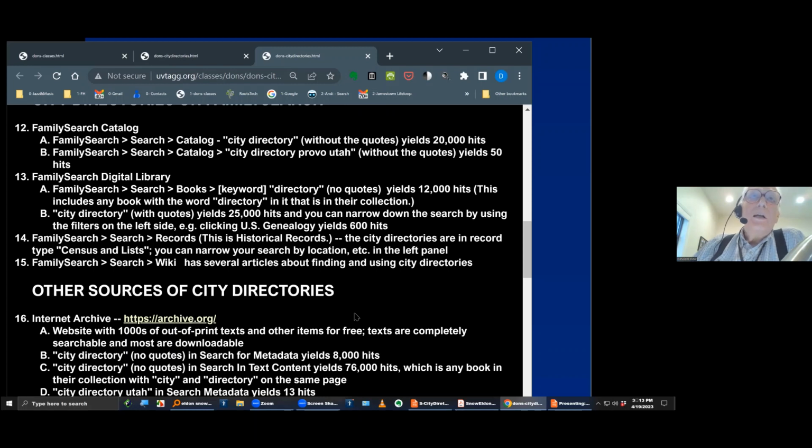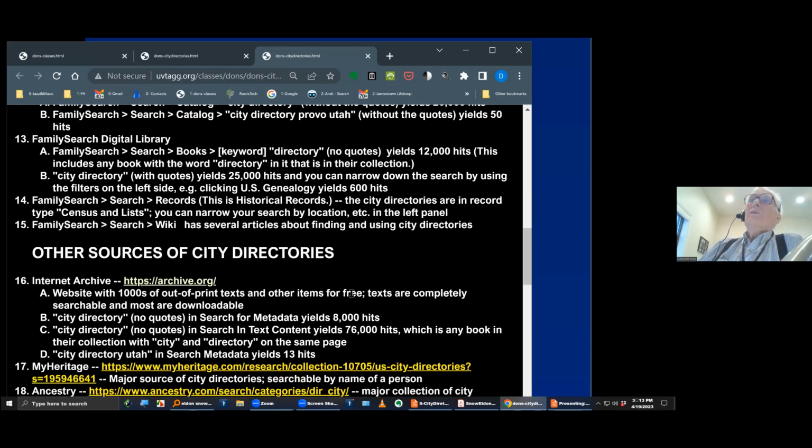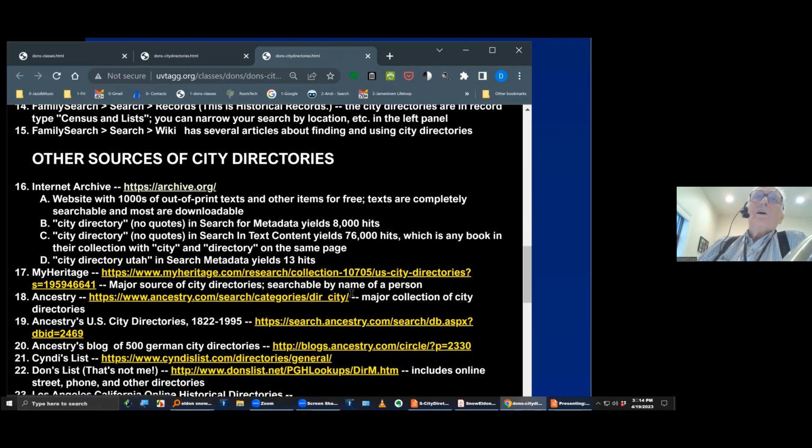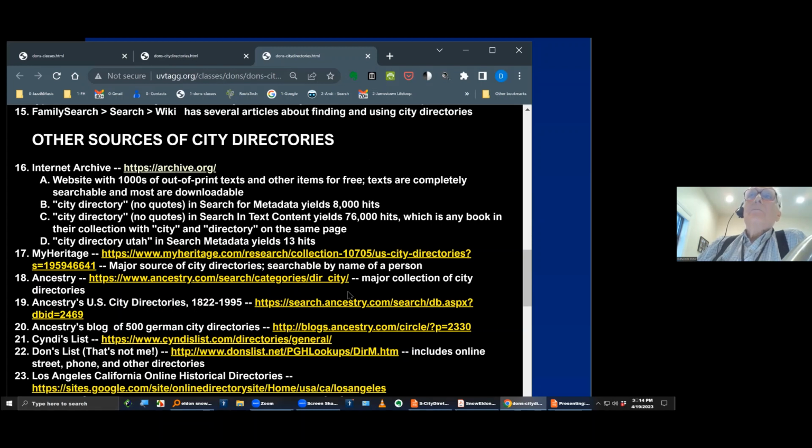Also on Family Search, item 14, you can find some city directories in historical records. There's a bunch of them stored in there that have not been completely indexed and so on. And there are several wiki articles on Family Search that tell you about the city directories. Then there's a bunch of other sources here, and we probably won't take time to look at very many of these, because the examples that I'll show you in a minute have come from a lot of these different sources.